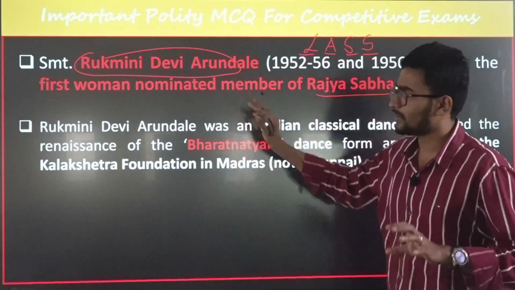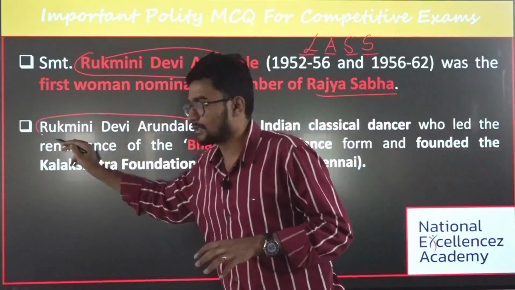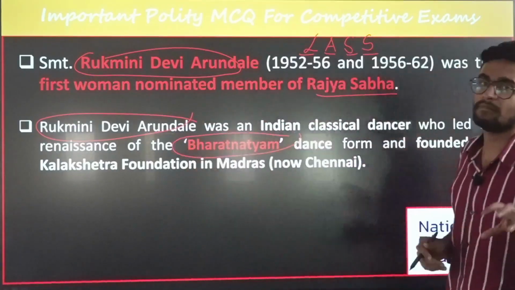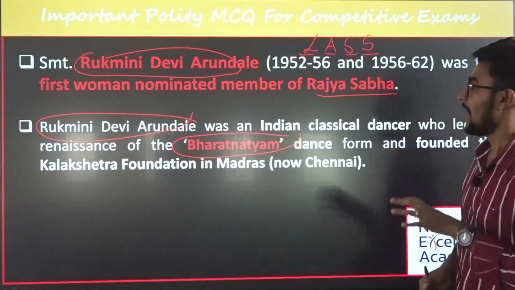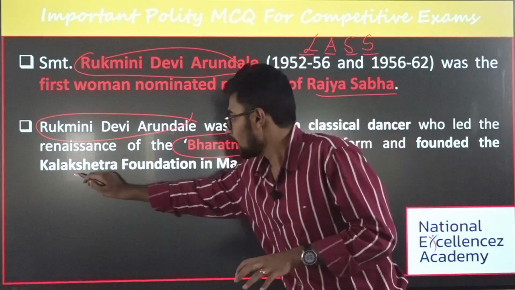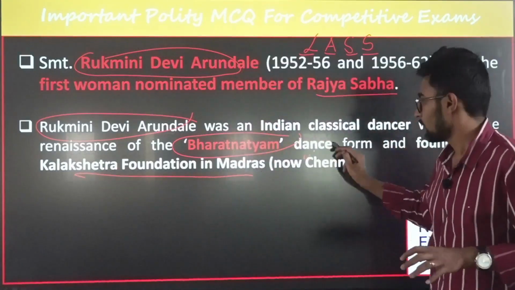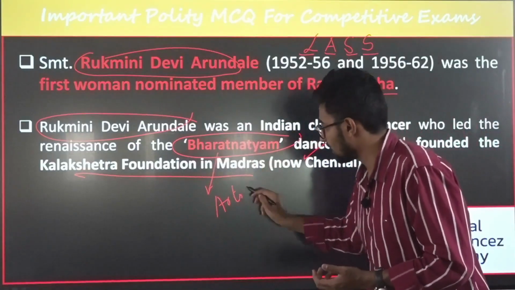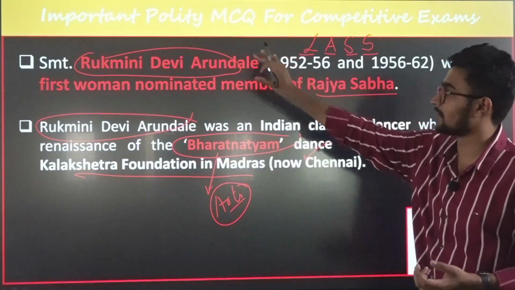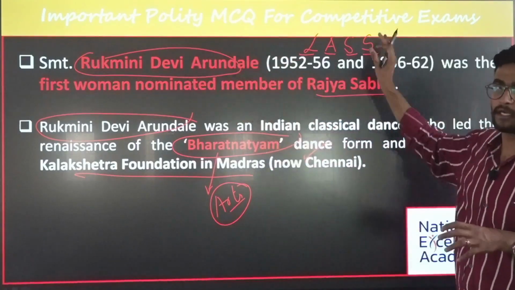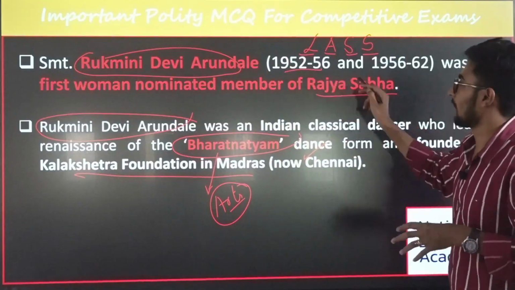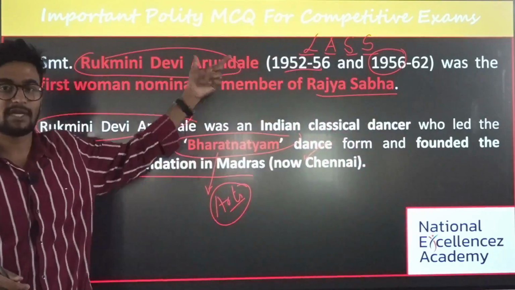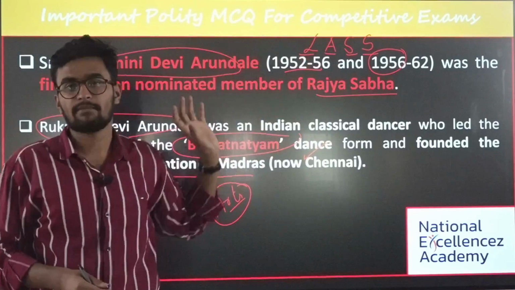Let's see some information about Rukmani Devi Arundale. Who was she? She was a Bharatanatyam dancer, and she also founded the Kalakshetra Foundation, which is headquartered in Chennai. Based on arts, the President nominated Rukmani Devi Arundale as a nominated member of Rajya Sabha in 1952 and again in 1956. Twice she was nominated to Rajya Sabha, and that is the most important thing.